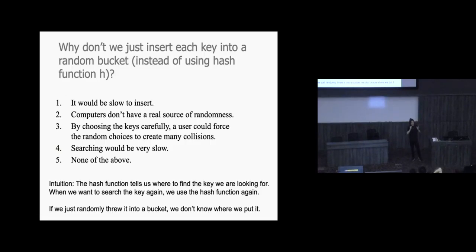It is basically random but consistent. I know, paradoxical. To tell you where to look for the key, if you want to search for the key again, you have to use the hash function again, because it always gives the same answer to the same key. If we just randomly threw keys into buckets, we wouldn't know where we put it. Imagine I inserted 5, and instead of using a hash function, I said, let's put you in index 21. The next time I come and say I want to look for key 5, you might say, I'm feeling like index 0 today. You're not going to find the item. Does that make sense?